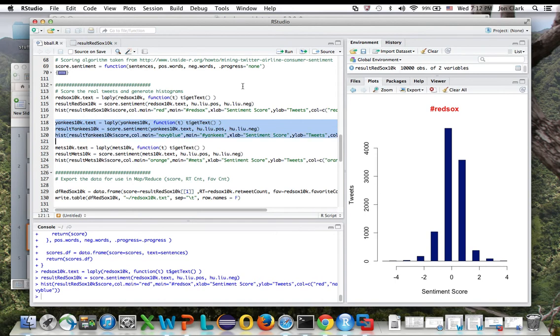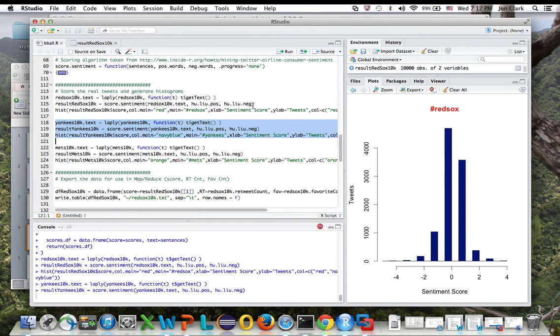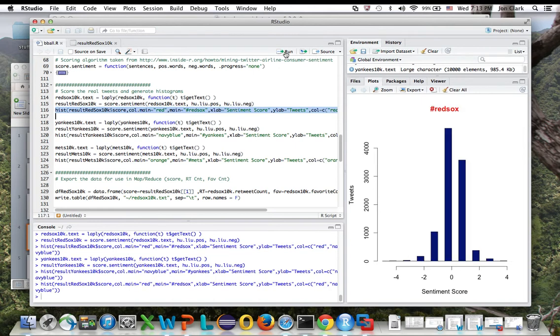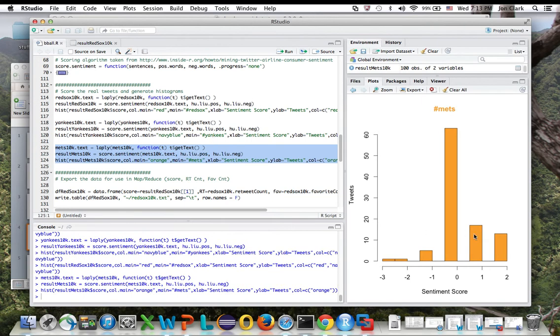maybe slightly positive on this particular day, perhaps because they're winning a little bit more as of late. And if I do the same thing for the Yankees, we'll see what they come up as. You can see the sentiment for the Yankees is fairly tight, fairly neutral, maybe slightly negative. The distribution on the Yankees actually isn't that large. It only goes out to maybe -4, +3. I actually didn't look at the Red Sox one. A little bit more spread out for the Red Sox. And now when we move down to the Mets, it'll be much different because we only have 100 data points here. So you can see that the occurrences are a lot lower. But again, the score is basically neutral.